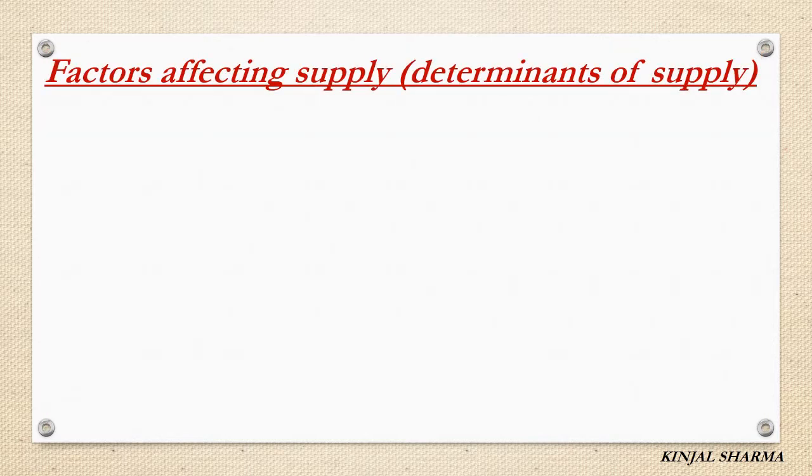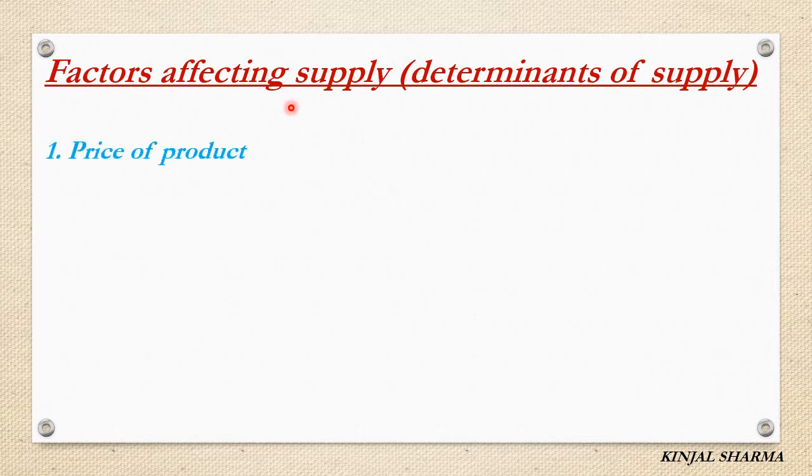Now factors affecting supply, or determinants of supply. It is a very important question. Factors affecting supply means which are the main factors which affect the supply. This we have studied for demand, that is factors affecting demand in our previous chapter. So price can affect demand, cost of production, the level of technology, future expectation regarding the prices, right? There are many factors which affect the supply.